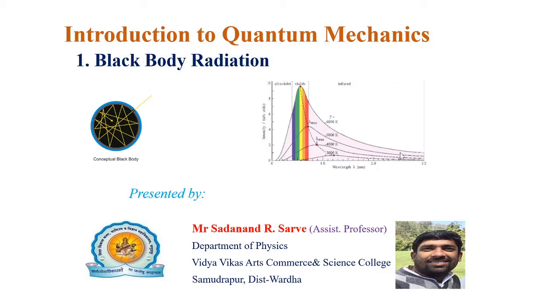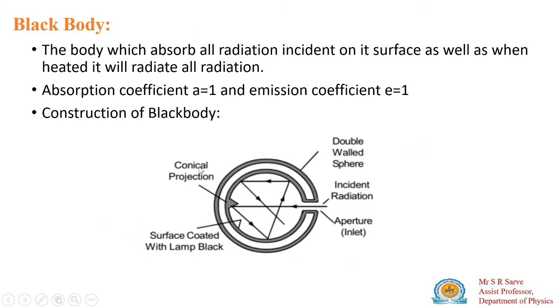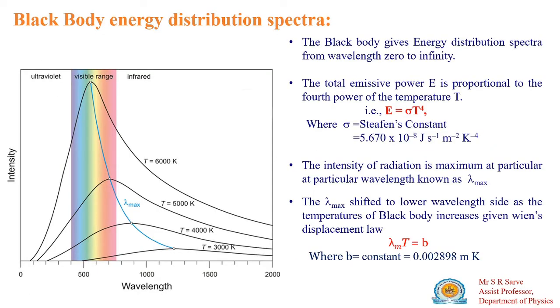Today we are going to learn about how black body radiation can be explained with the help of quantum mechanics. In the previous lecture, you learned about black body radiation: what a black body is, and what the black body radiation spectra are.